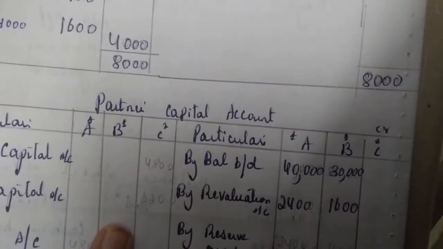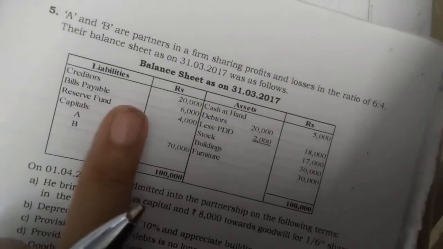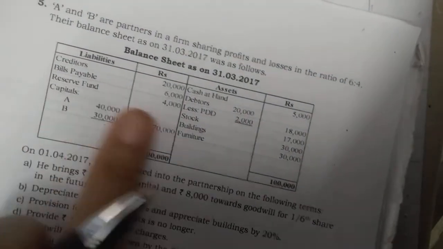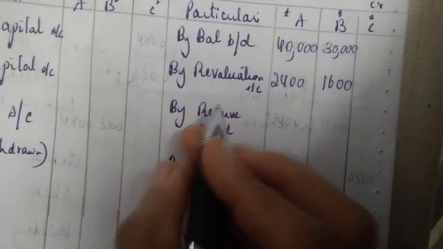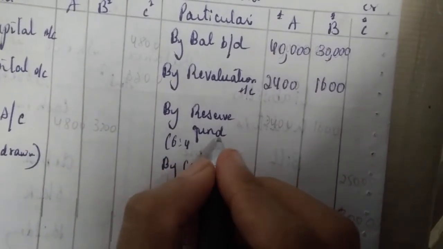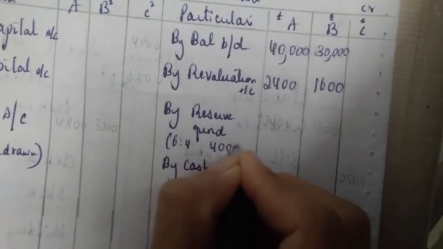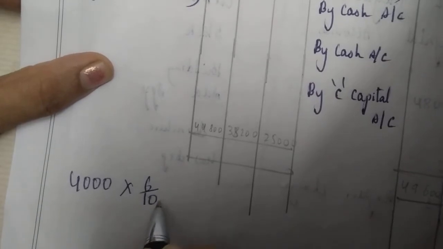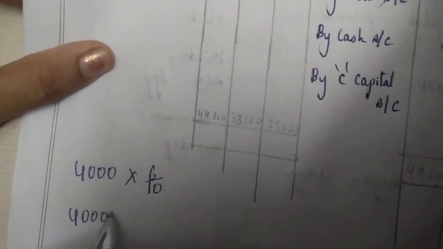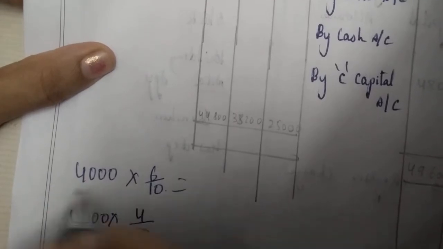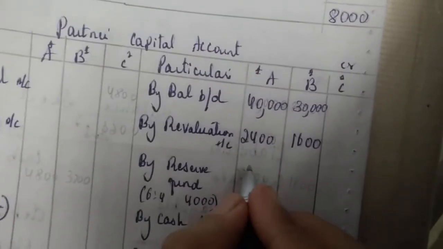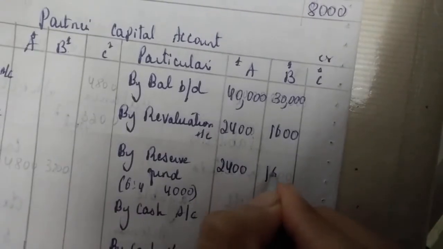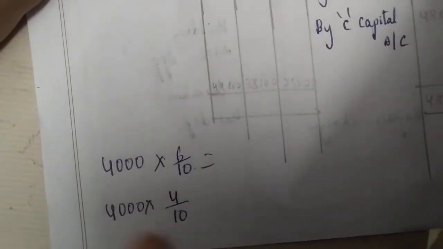Next, is there any general reserve? Yes, there is. General reserve fund 4,000. Give it in the old ratio, 6:4. So, by reserve fund. How will you give? Easy: 4,000 into 6/10, and 4,000 into 4/10. When you multiply this, you will get 2,400 and 1,600. You have to do this calculation.